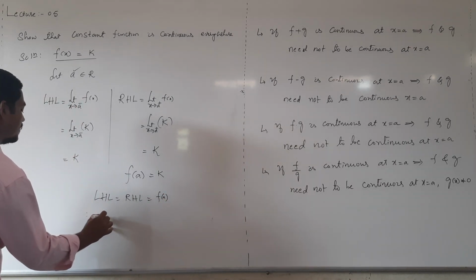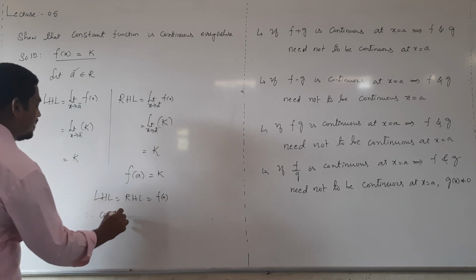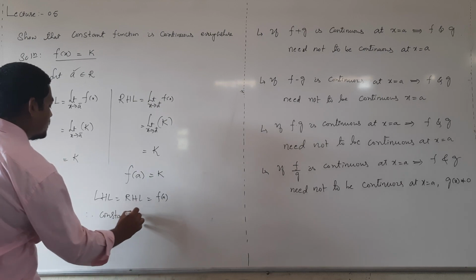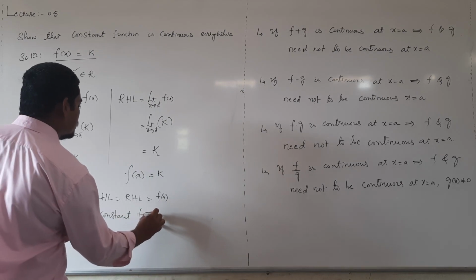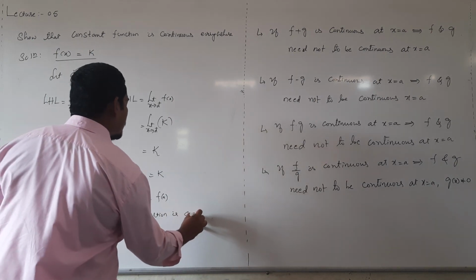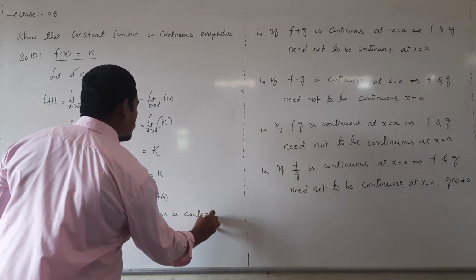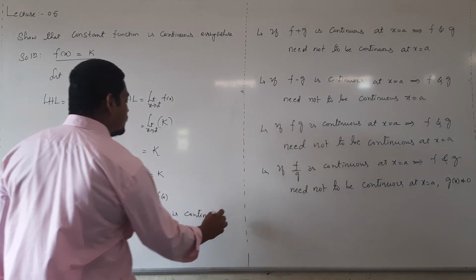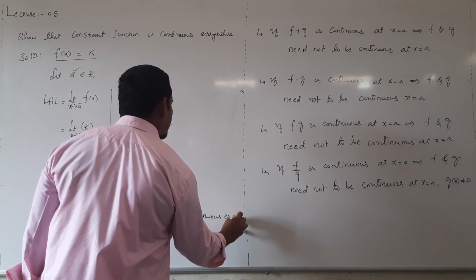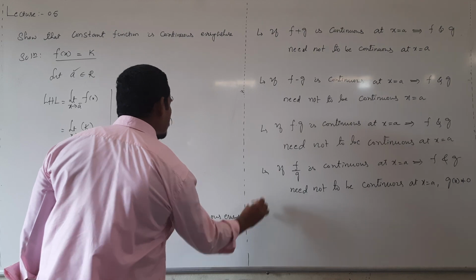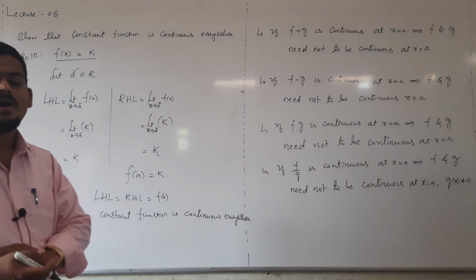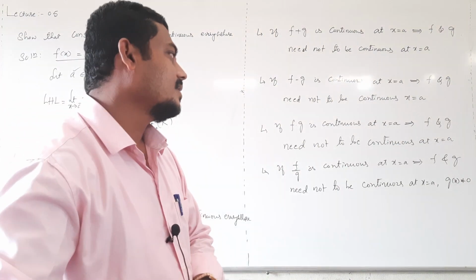Therefore constant function is continuous everywhere. Constant function is continuous everywhere in the sense all the real numbers, right?